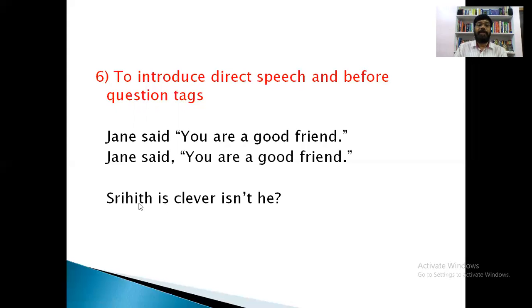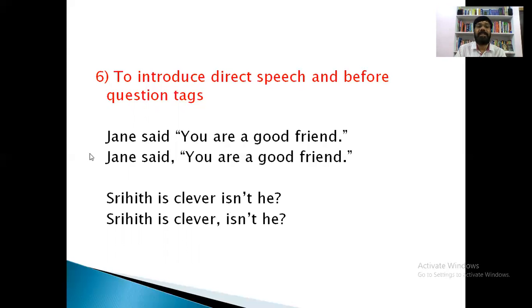And this is a question tag. Srinath is clever, isn't he? See, what should we do here? Srinath is clever, comma, isn't he? So when we are introducing direct speech, we have to use a comma. And when we are using question tags, after the statement, before that question tag, we must use a comma.